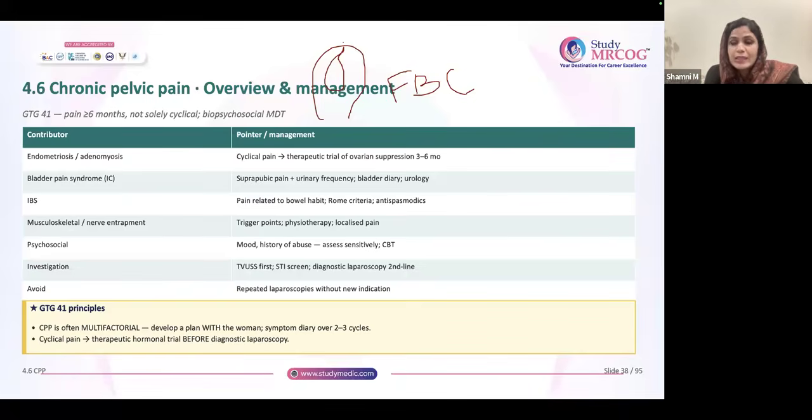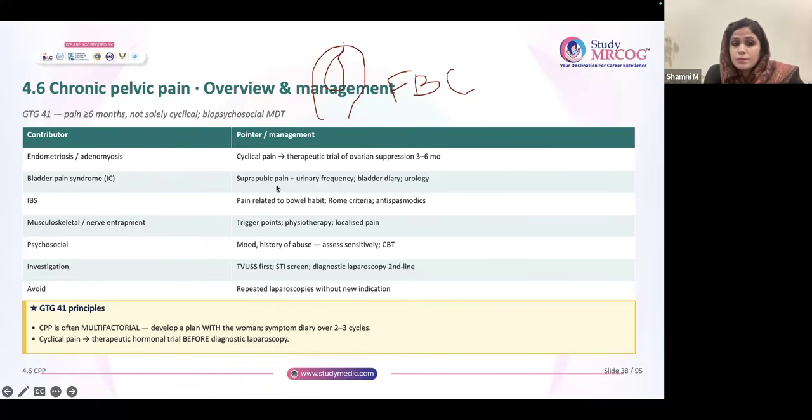Initially you will give analgesics, and if there is no relief, you can go for a combined OCP for 3 to 6 months to see if there is relief or not. So you will get a question, before laparoscopy, can we give hormones or not? We can give a therapeutic trial, no doubt on that.